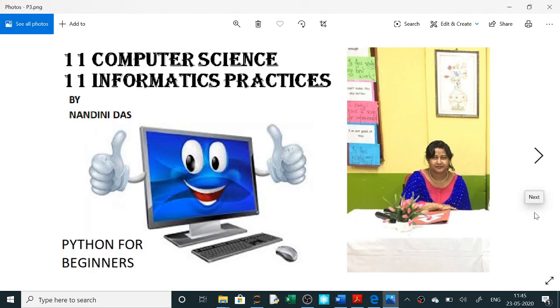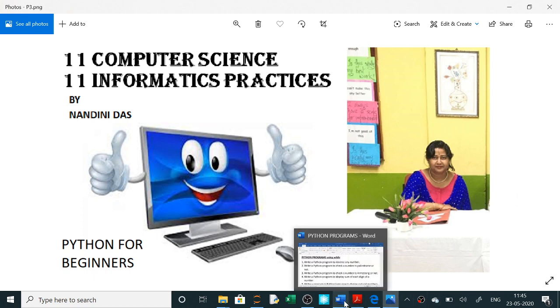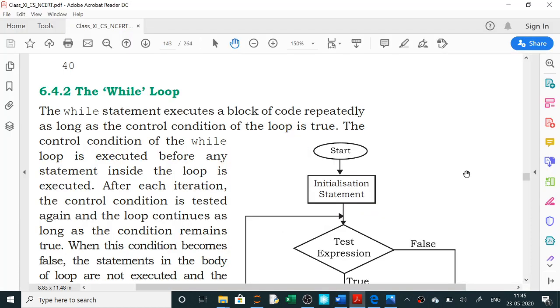Hello students, in our Python series today we will do while loop. While is also called an iterative loop or conditional loop. Iterative means since it is repeating a task a number of times till the condition is true, and conditional loop means till the condition is true it is repeating the loop, and once the condition is false it will come out of the loop.